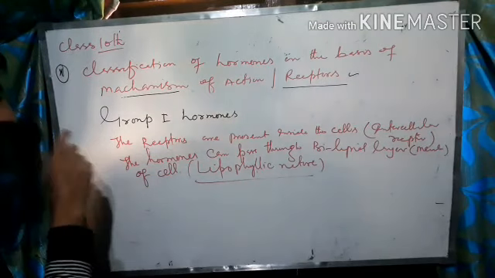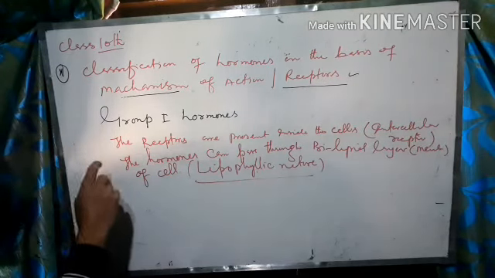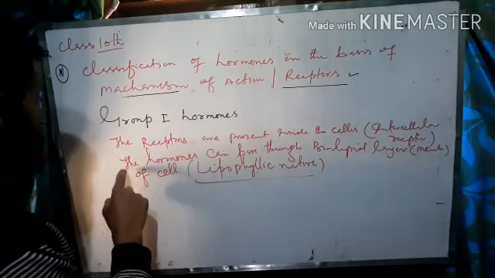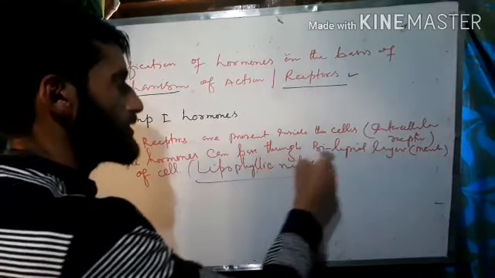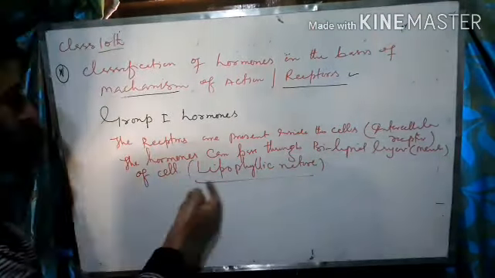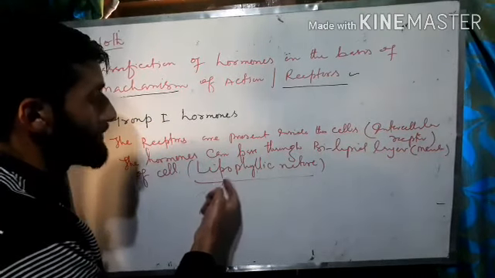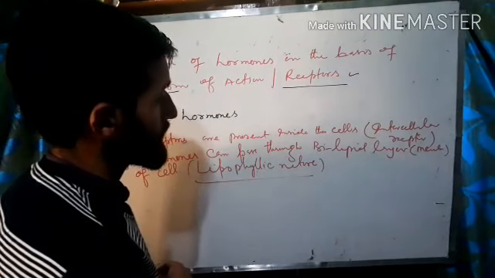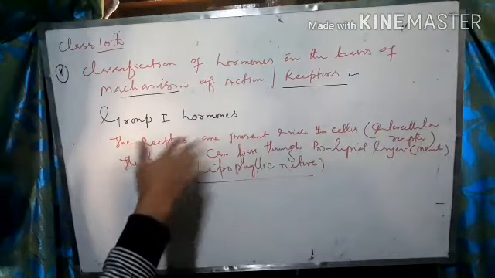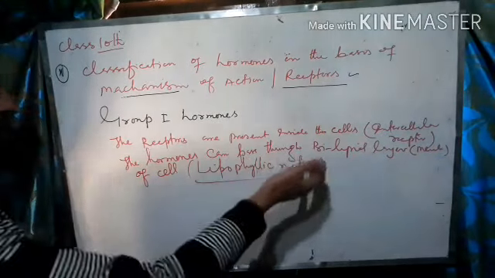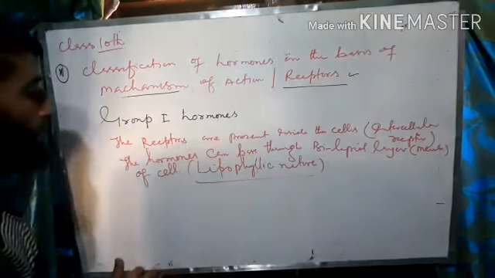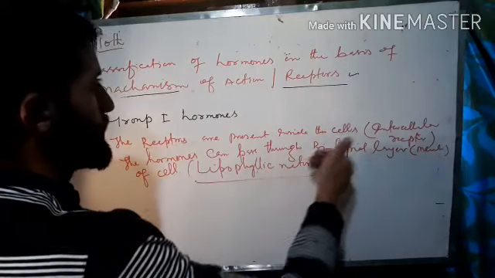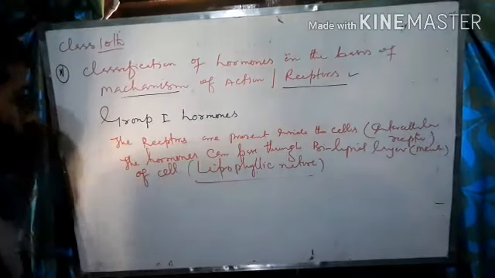Second point is that they pass the cell membrane because these hormones can pass through the bilipid layer of the cell, that is why they are lipophilic in nature. Lipid soluble fats, that is why they pass the lipids, and when they pass the bilipid layer, they are going to bind with the receptors.